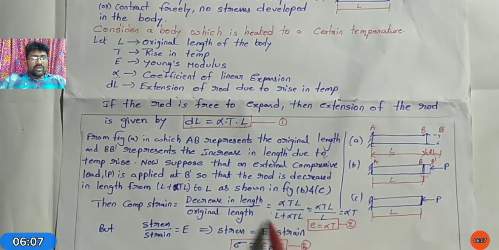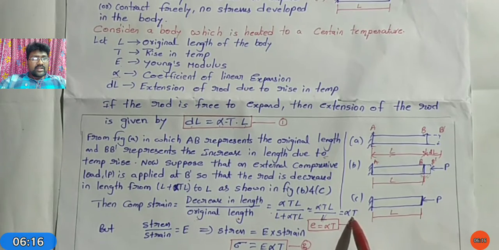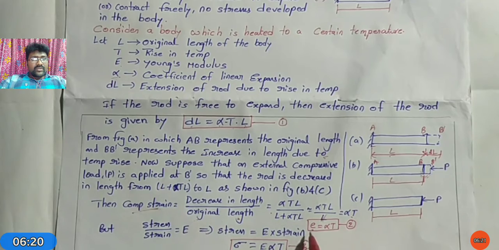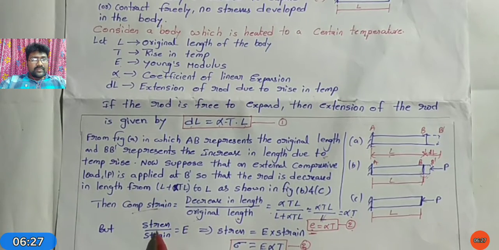The original length is L plus alpha TL, which can be written as L. When L in the numerator and denominator cancels, the remaining expression is alpha T. That is the strain developed in the material: alpha T.